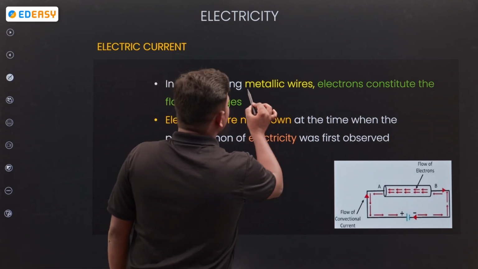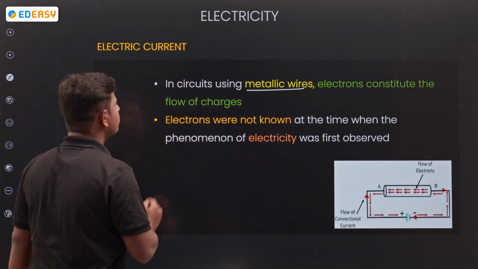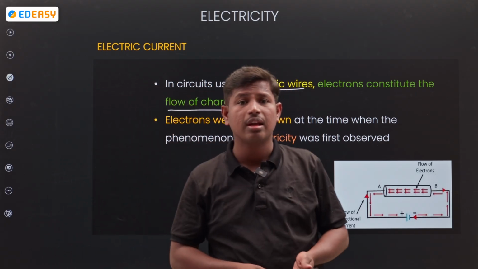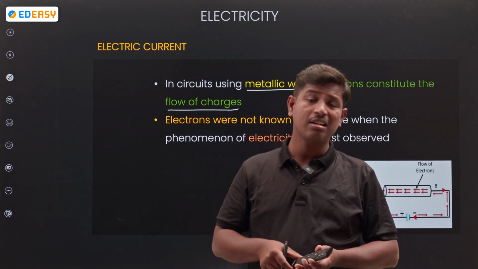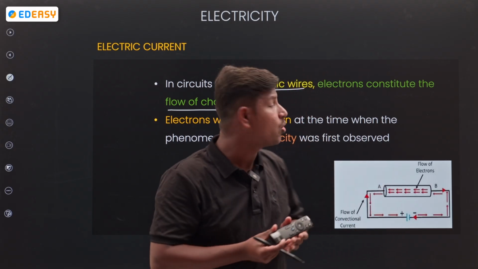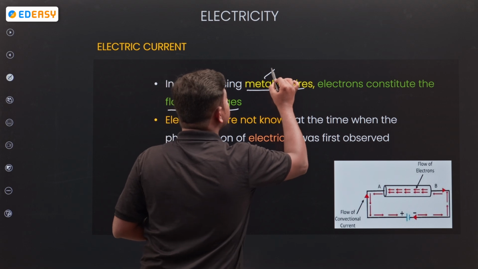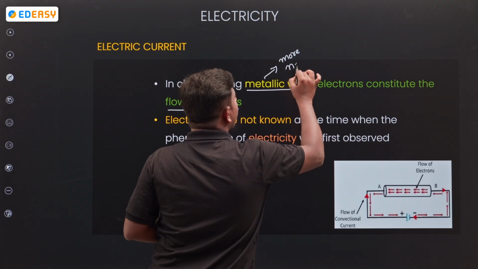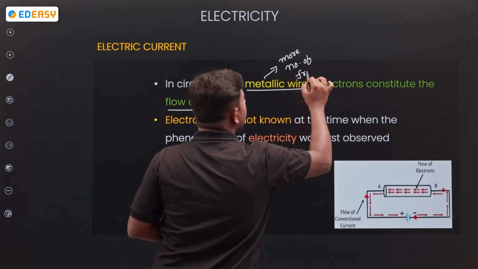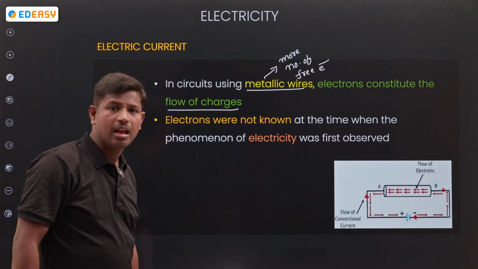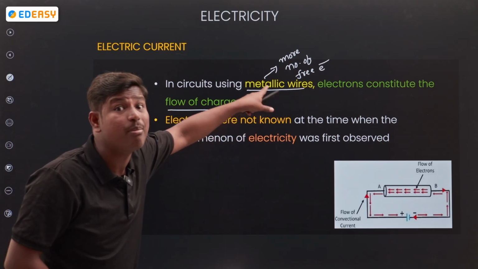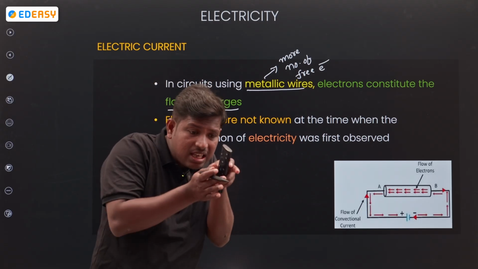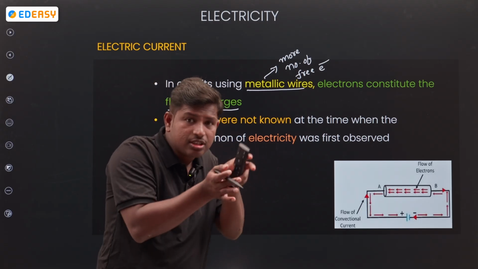In a circuit using metallic wires, electrons constitute the flow of charges. Why? In metallic wires, a large number of free electrons are present. Highly free electrons are present in metals. Free electrons means electrons that come out of the atom.